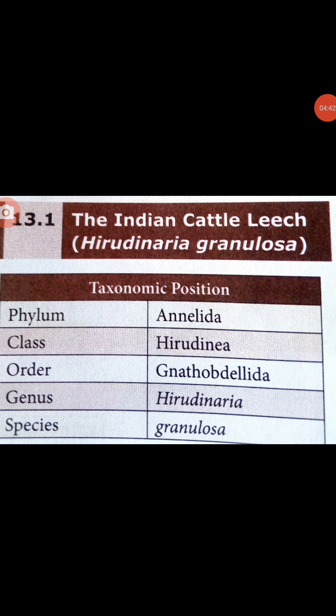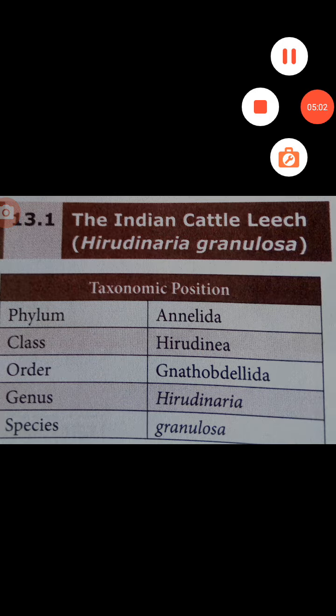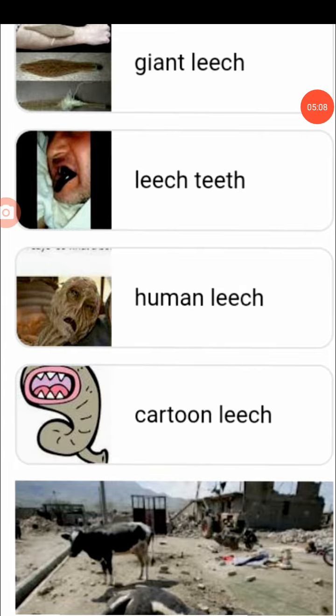Indian cattle leech, Hirudinaria granulosa: phylum Annelida, class Hirudinea, order Rhynchobdellida, genus Hirudinaria, species granulosa. Habit and habitat. Hirudinaria granulosa, the Indian cattle leech, is found in India, Bangladesh, Pakistan, Myanmar and Sri Lanka.